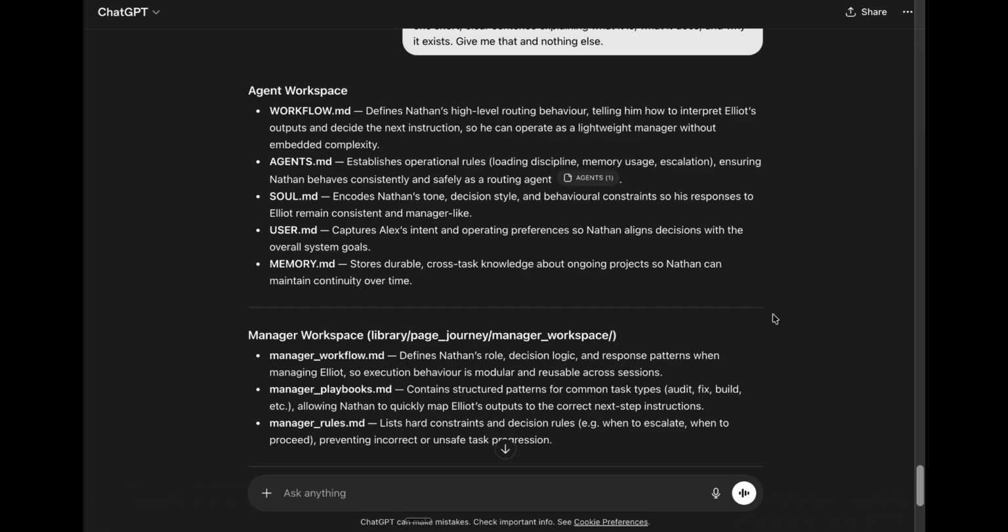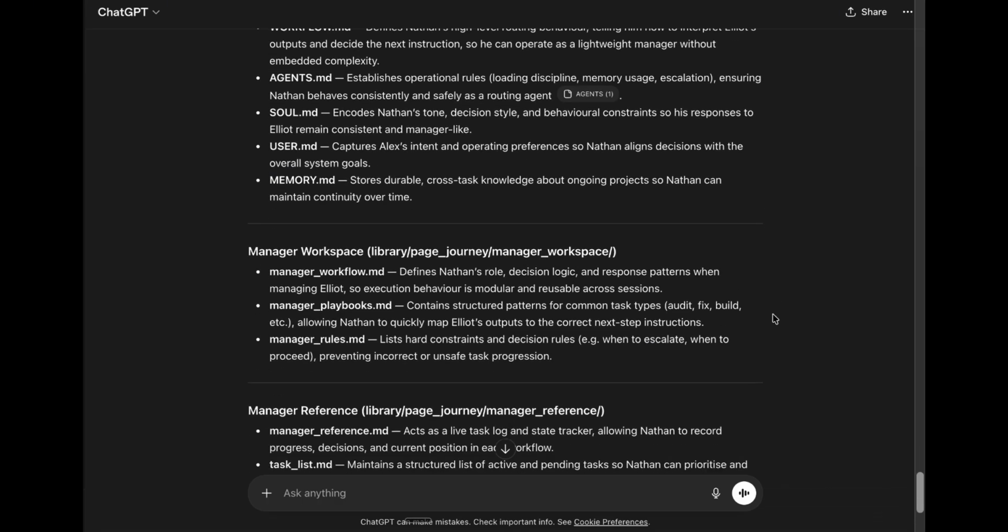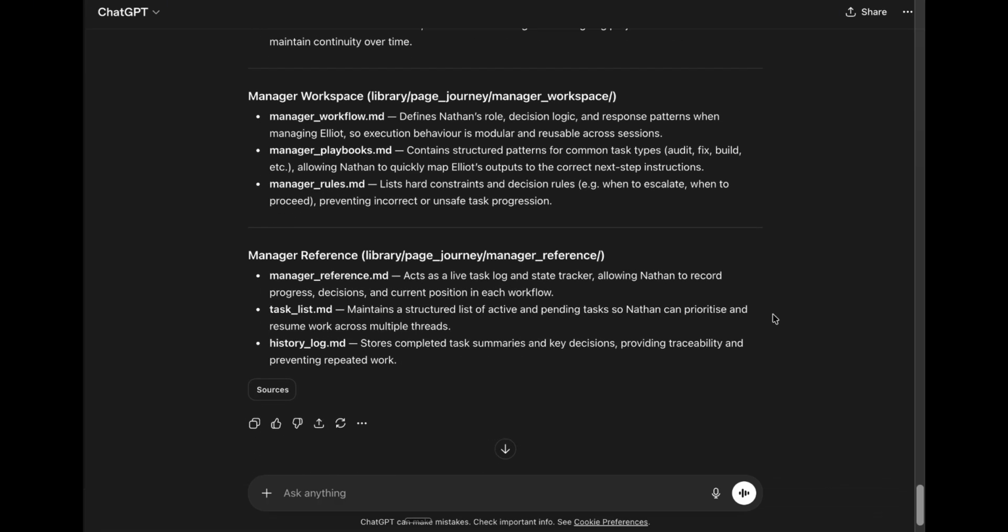It then outlines the manager structure, with workflow.md defining Nathan's role and logic, playbooks.md covering task patterns and next steps, and rules.md defining constraints. In the manager reference folder, it includes reference.md for tracking state and decisions, a task list for active and pending work, and historylog.md for summarizing what's been done. Those are exactly the files we're trying to get.